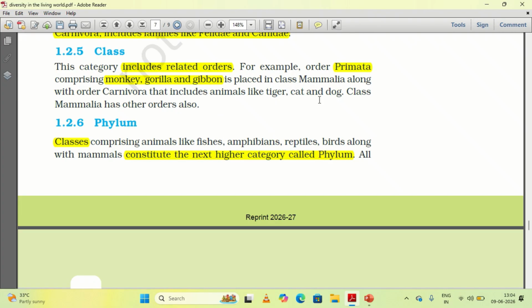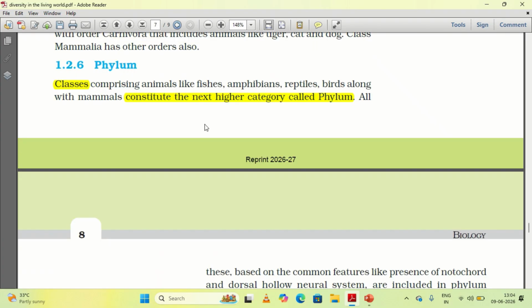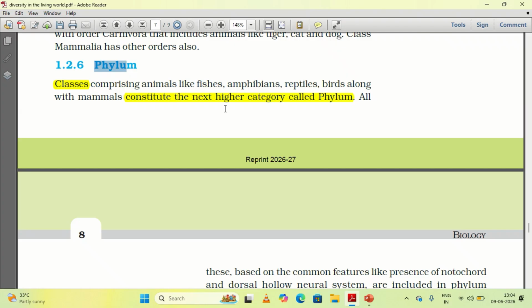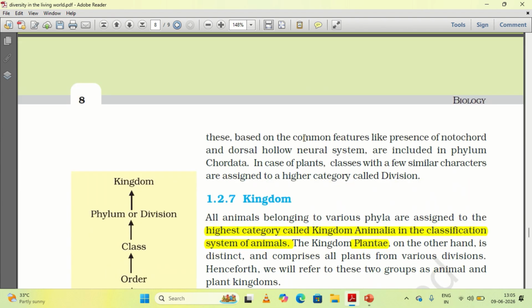This Mammalia also has other orders like the Carnivora. And all the classes are placed under one phylum, which constitutes one of the biggest categories. We use phylum for animals and division for plants.